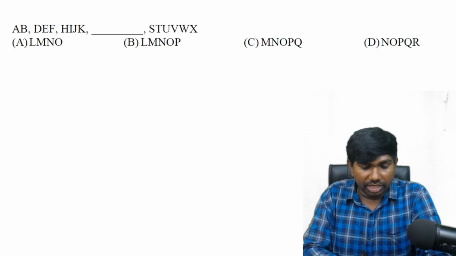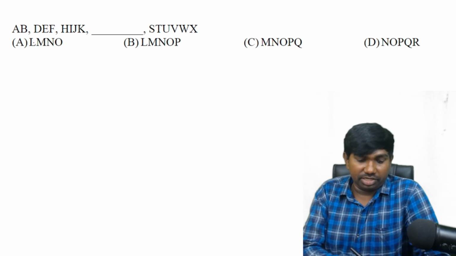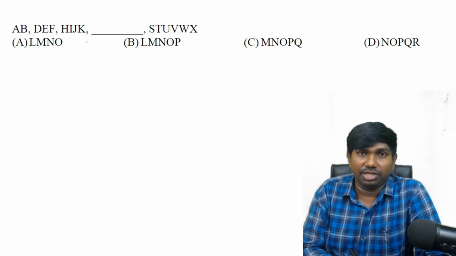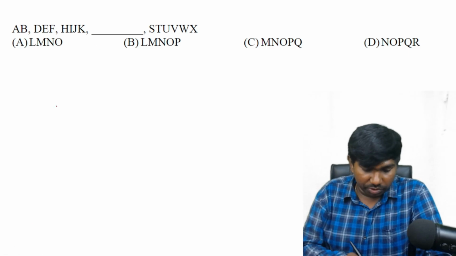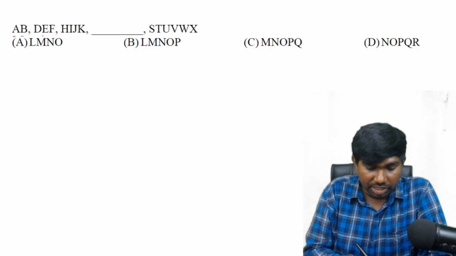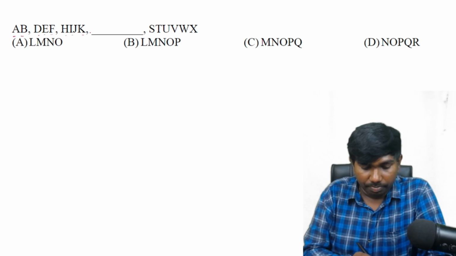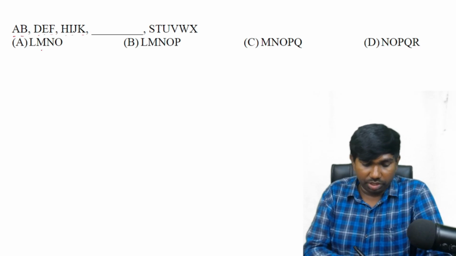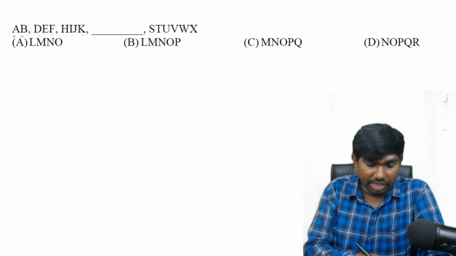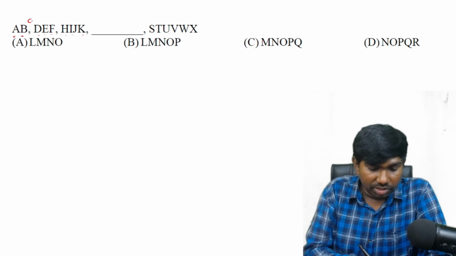Next one. See here the letters are not the single letters, or it is not the combination of 2 and it is not the combination of 3 letters. So here the letters are increasing. 2 letters are given, then 3 letters, then 4 letters. So here we can read them directly. A, B, C missing, D, E, F, G missing, H, I, J, K, L should be missed.